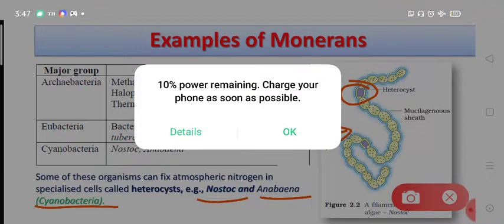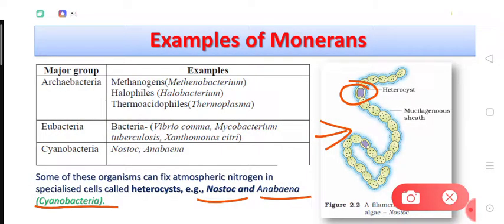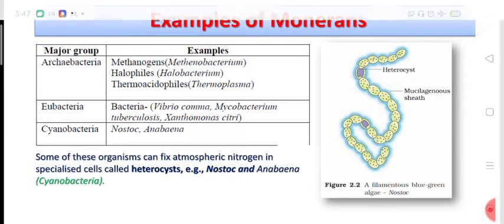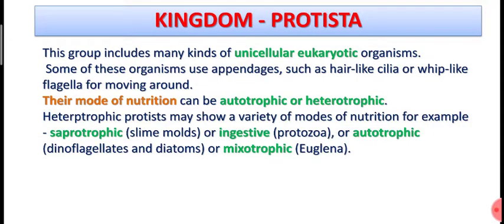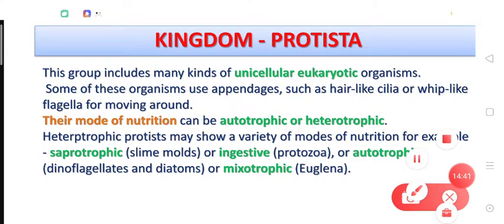And in this way we can say that the cyanobacteria have two abilities. One is photosynthesis and the other is nitrogen fixation. Okay, now here you can see the different examples. You can note these examples in your diary, in your copy, in your notes also. Now let's move on to the next kingdom, that is kingdom Protista.